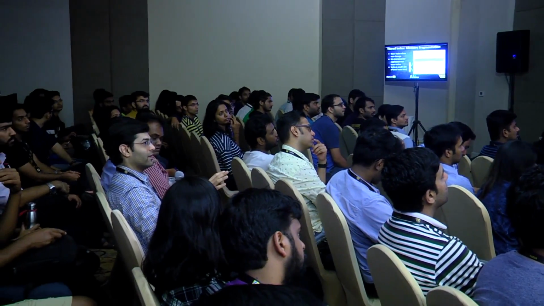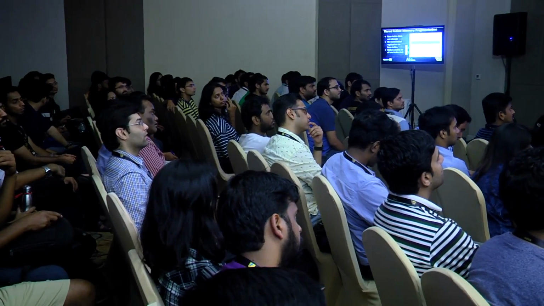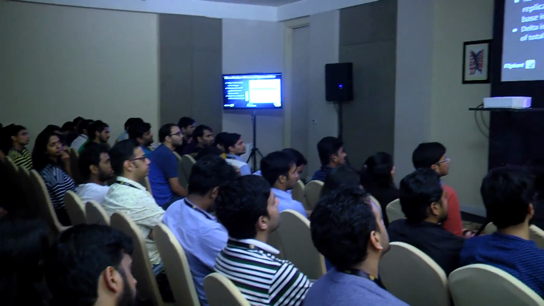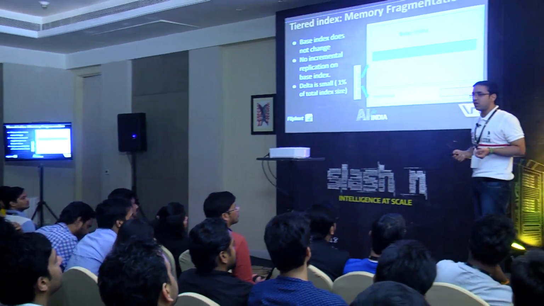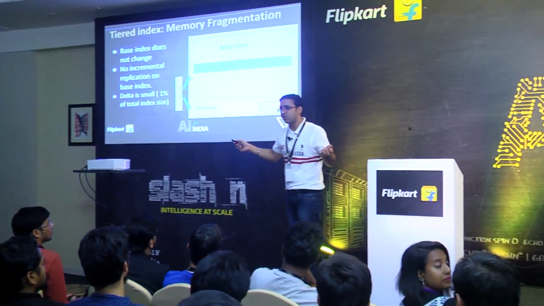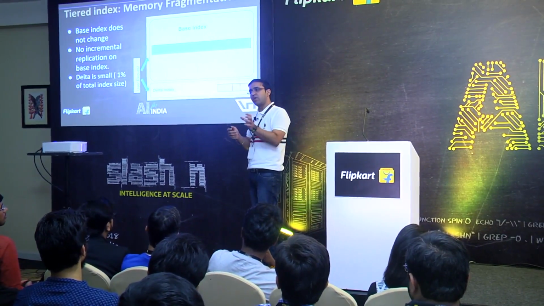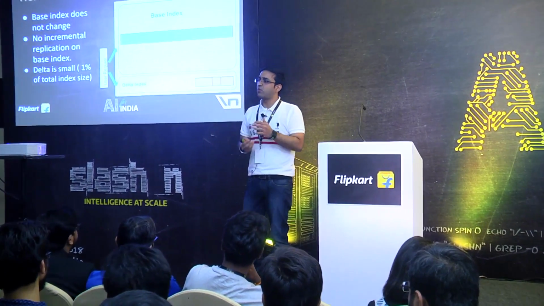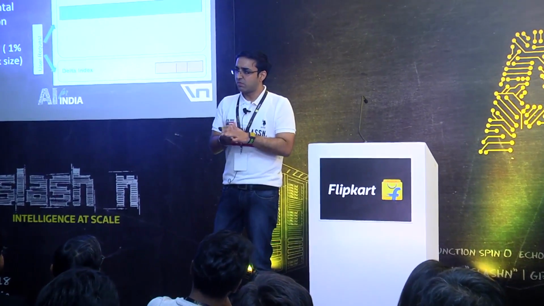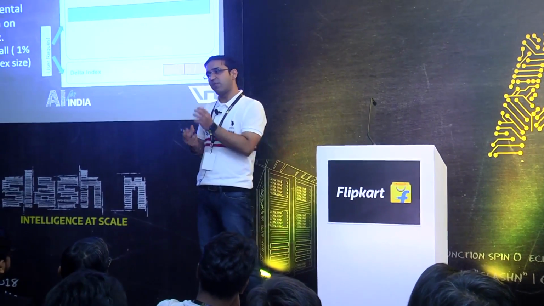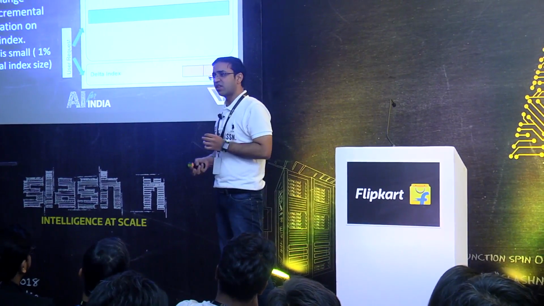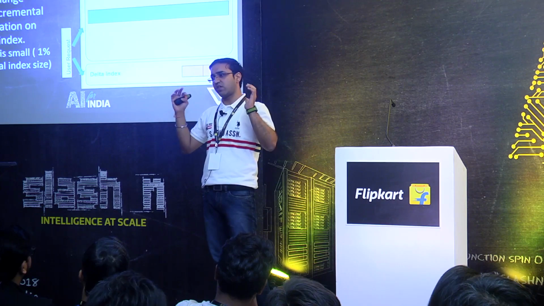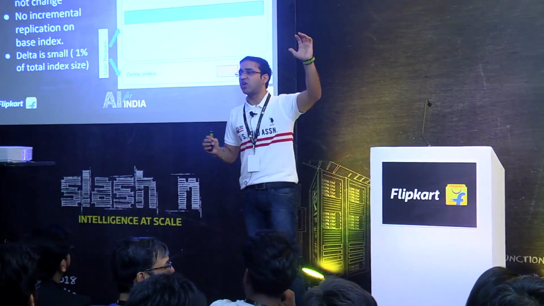So that's not heavy? Yeah, I'll talk about it. We do a compute on the base index, which is the top K ranking function. The base index is going to give me the top K set, from millions of matching posting lists and all that. It'll give me the top K best results. And the delta index is going to give me its top K set. I'm going to take both of these top Ks and merge them. If the same document came from both, I'm taking priority for the delta index, and then I'll get back both top Ks together and give it to the layer above.